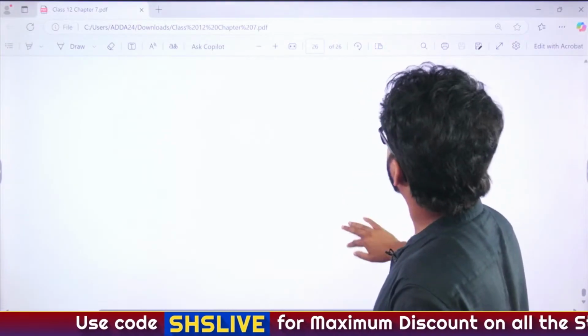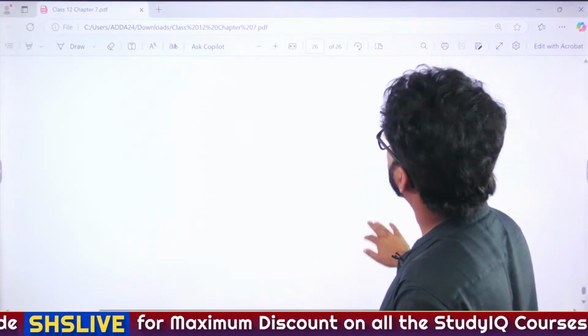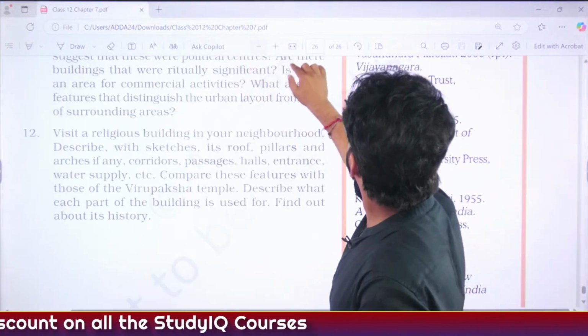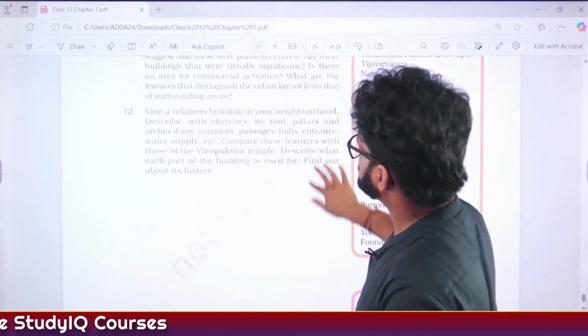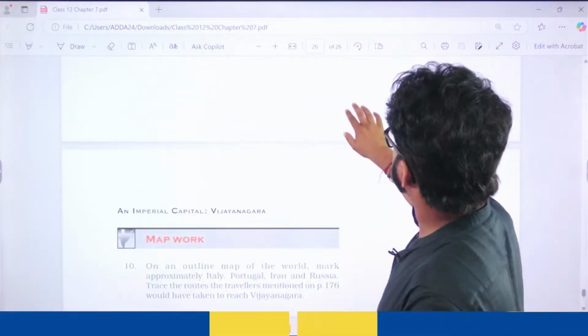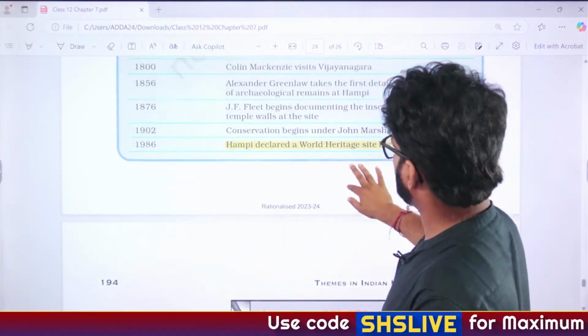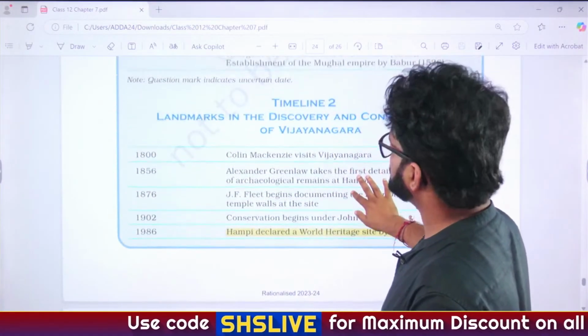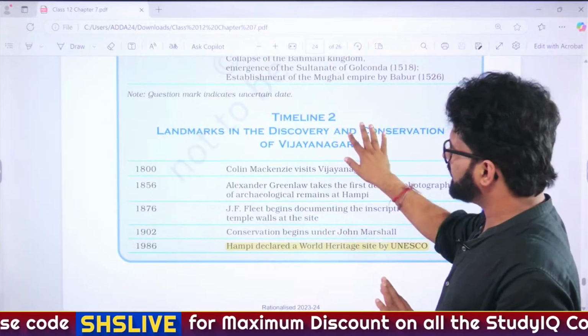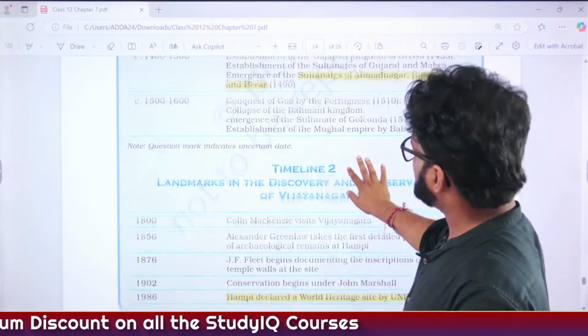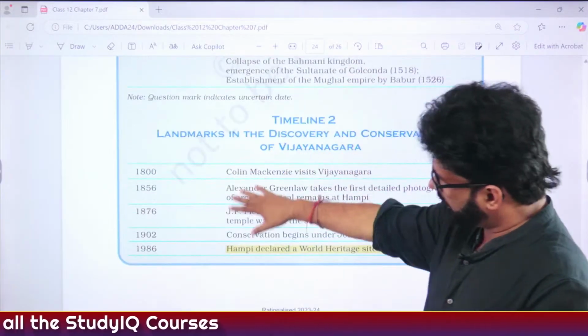Oh, we have come to the end. So let's go a little up. So why is page 24 important? Because of this particular box. You will not take me seriously, but I am telling you, in one particular exam conducted by UPSC, they have asked a question from this particular box.